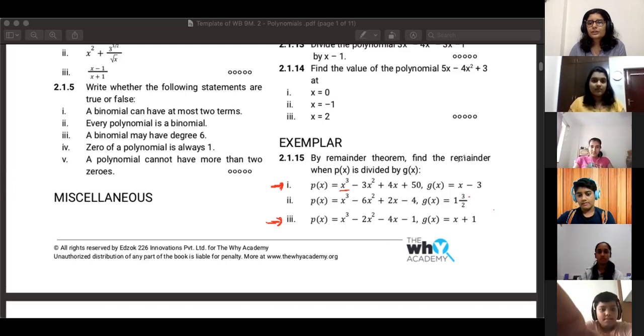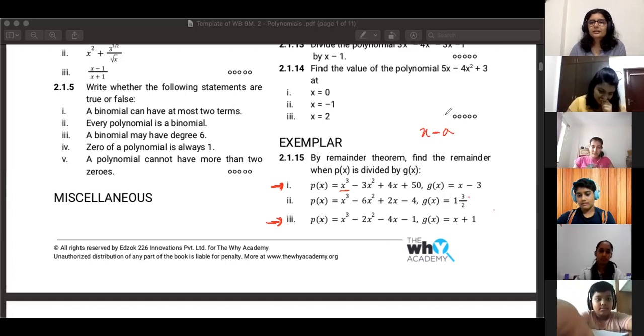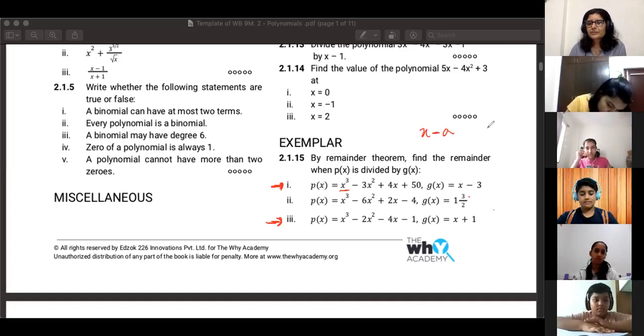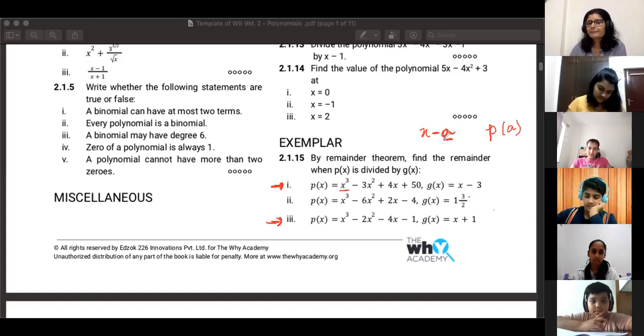Okay, when it was x minus a, we substituted just a, right? So if it is x minus a, we substitute only a.